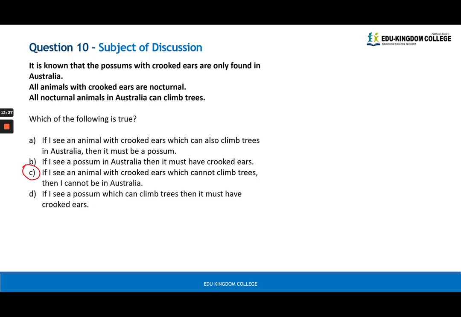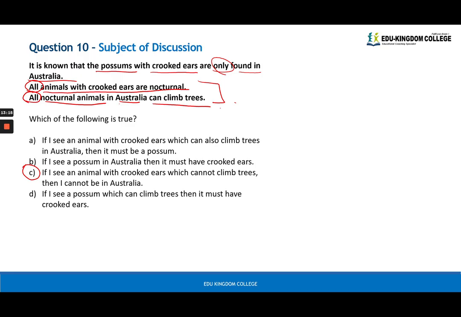If I see an animal with crooked ears which cannot climb trees, then I cannot be in Australia. That is because of these words, all. All implies that every single animal in that group must be able to do whatever they claim. First of all, we know that possums with crooked ears are only found in Australia. Now, all animals with crooked ears are nocturnal. All nocturnal animals in Australia can climb trees.